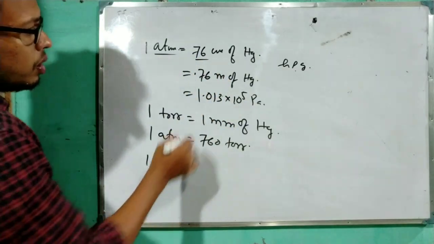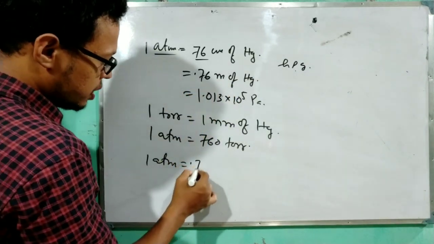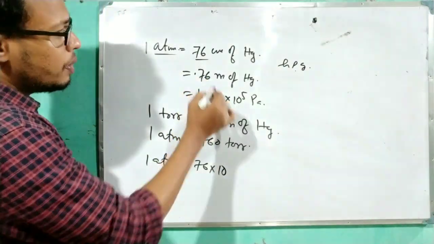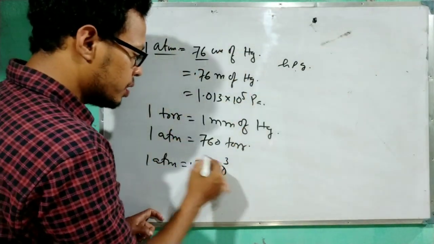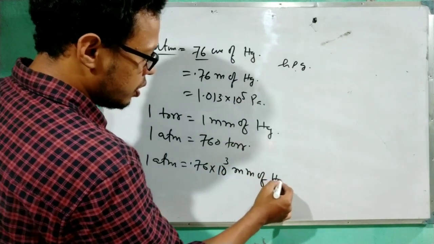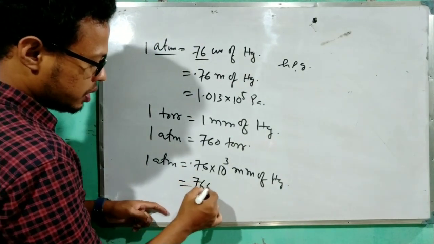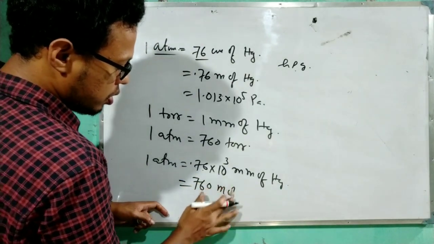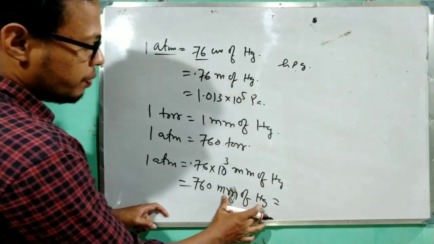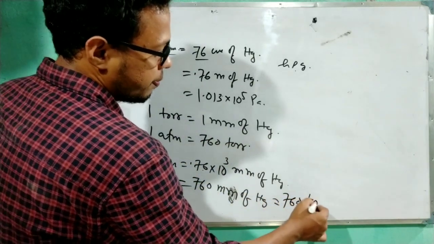Convert into millimeter, here it is given in meter, so meter to millimeter means 0.76 into 10 to the power 3, that will come in millimeter of Hg. Now 0.76 is there, that's why 760 millimeter of Hg. See, 1 millimeter of Hg is the torr, so that's why it will come 760 torr.